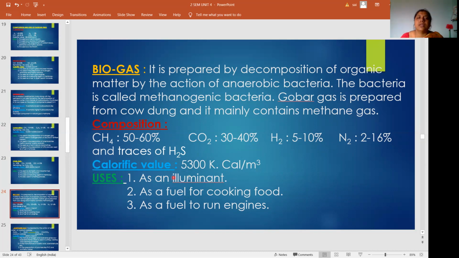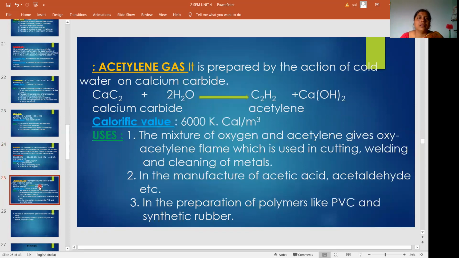Uses: it is used as an illuminant, as a fuel for cooking food, and as a fuel to run engines. The last one is acetylene gas. It is prepared by the action of cold water on calcium carbide. It is a single gas. Its preparation is given: if you pass cold water onto calcium carbide, it will produce C2H2 and calcium hydroxide. Its calorific value is 6,000 kilocalorie per meter cube.